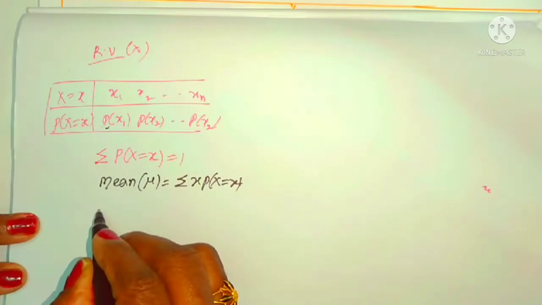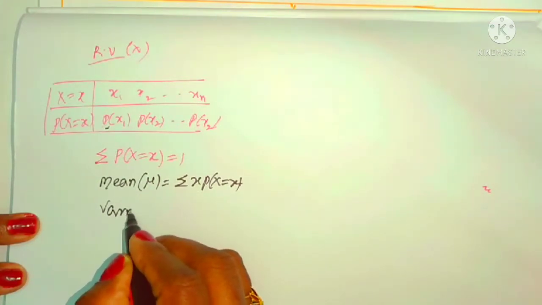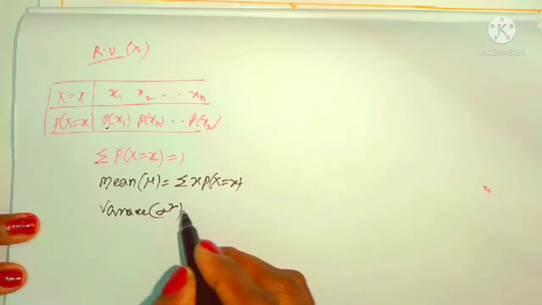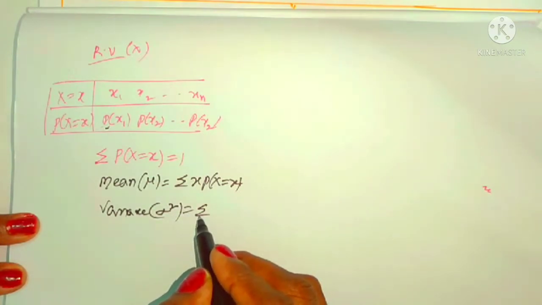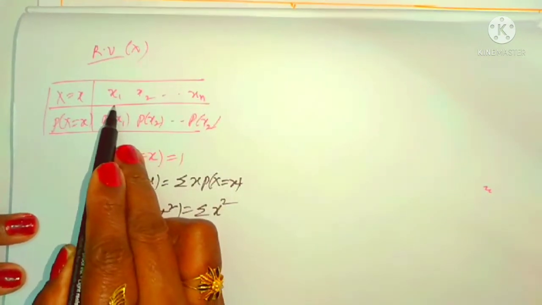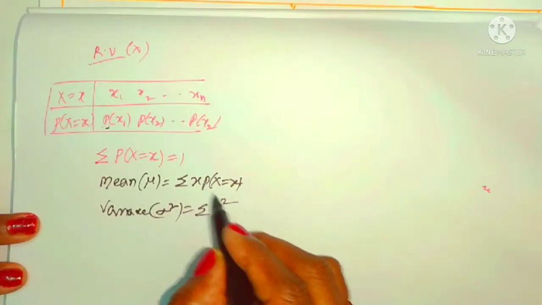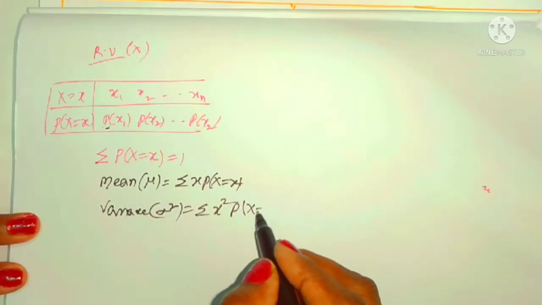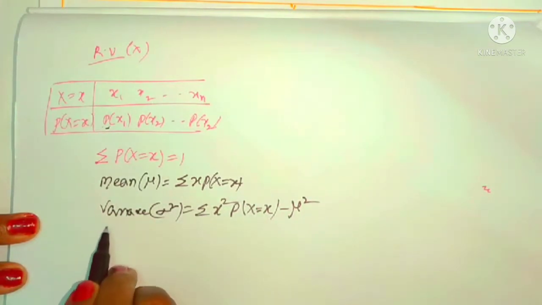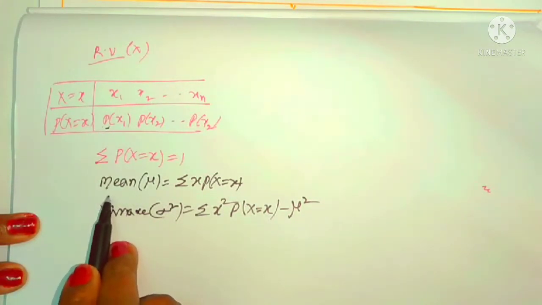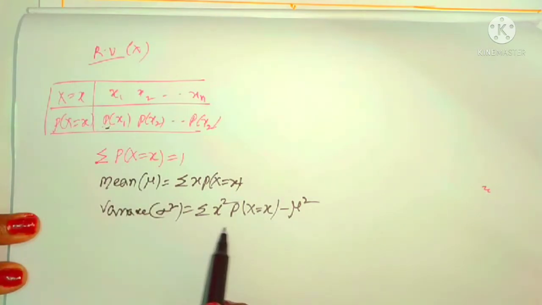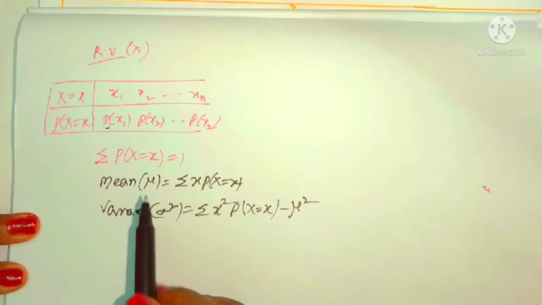If we know the mean, we can find the variance. Variance is generally denoted as sigma square. It is the summation of x square, meaning x1 square, x2 square and so on, with the product of the corresponding probabilities P(X = x), then minus mu square. To find the variance, we compulsorily must find the mean first. There is no need to memorize the formula by heart; you can easily do the questions.